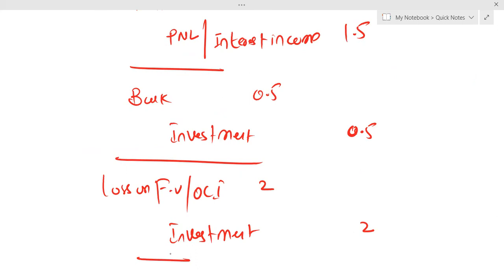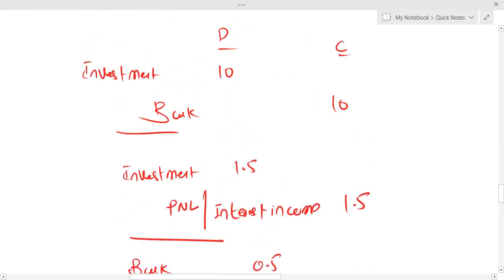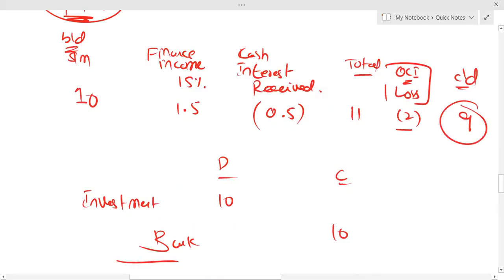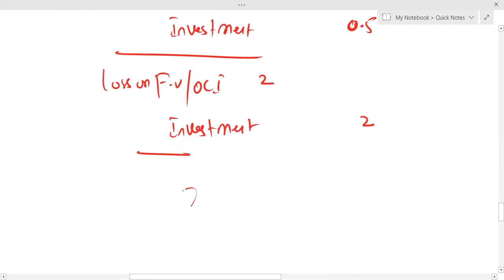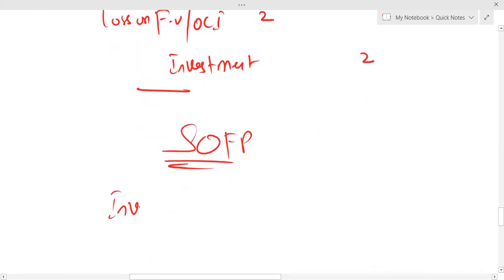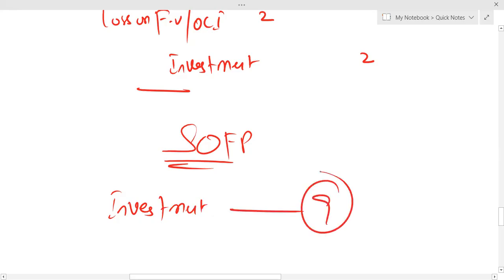Now listen, final point. What is that final point? It is mentioned in the question that investment is still having a low credit risk. It means the loss allowance will not be for the entire life expected loss. It has to be 12 months expected credit loss. Now listen carefully. Already your investment is having a fair value of 9 million. The question is, when it comes to SOFP, investment value will have to be 9 million.